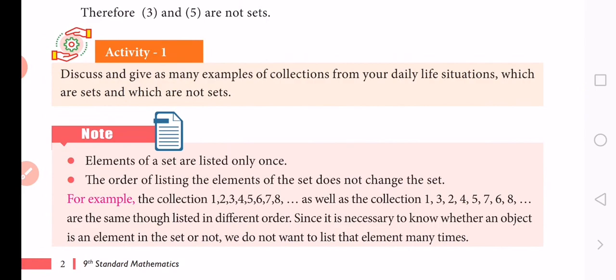And the next one, the collection of numbers. That means natural numbers, whole numbers, integers, rational numbers, irrational numbers, real numbers.